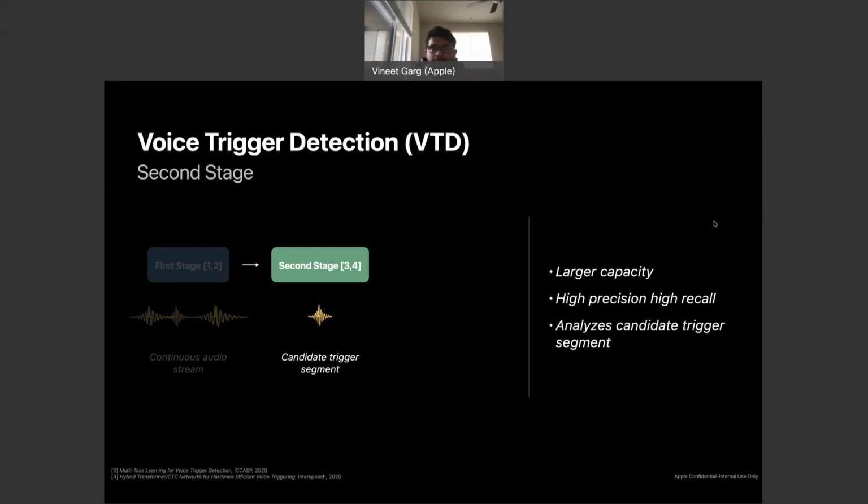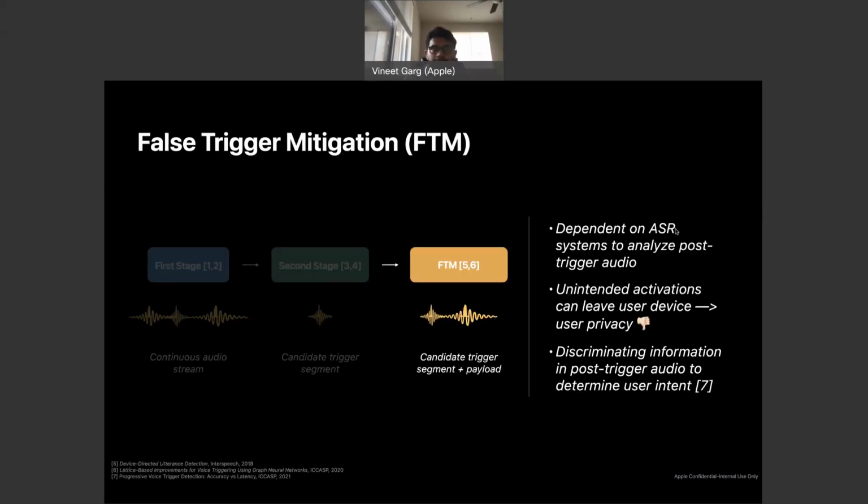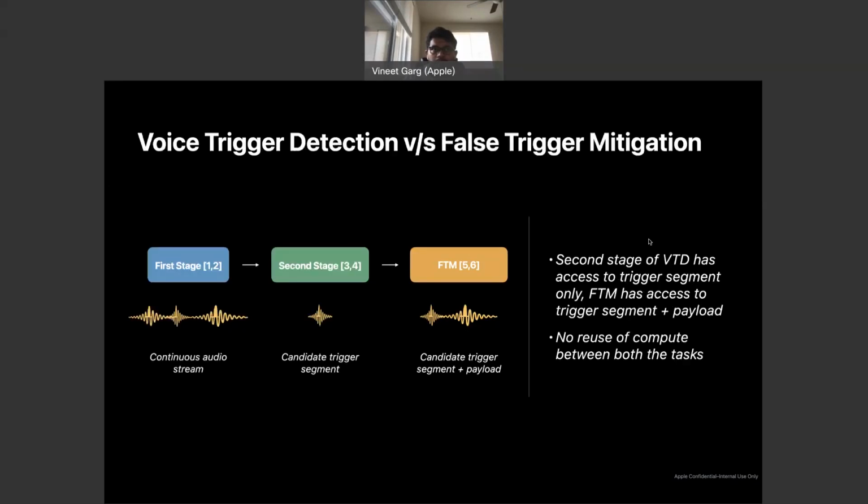FTM systems analyze the post-trigger audio to mitigate such queries by using ASR features, which require the unintended audio to leave the user device. There has been some work which shows that the post-trigger acoustic features have discriminating information to determine user intent. We propose a unified voice trigger detection and FTM system which shares the compute between both tasks and uses only the acoustic features.